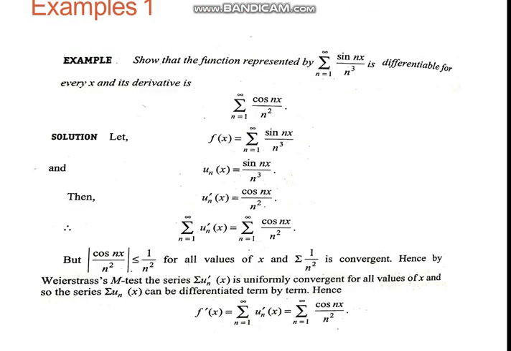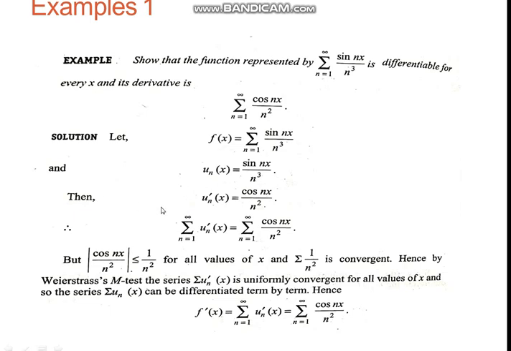Now in this example we will show that the series summation sin(nx) upon n cubed is differentiable for every x, and its derivative is equal to summation cos(nx) upon n to the power 2. So let f(x) is equal to summation n is equal to 1 to infinity sin(nx) upon n cubed, and u_n(x) is equal to its nth term, that is sin(nx) upon n cubed.